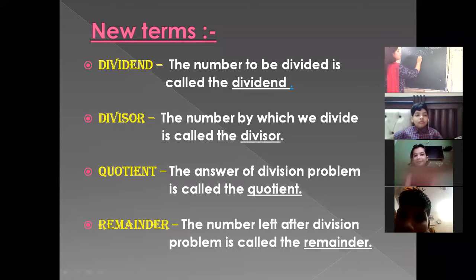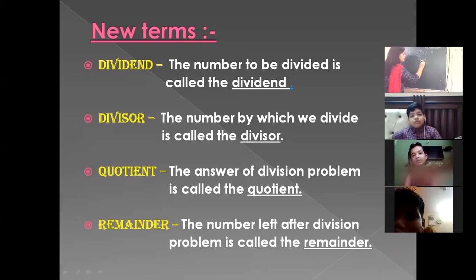Okay, so this is called dividend, and beta, this is the sign for division. The dividend will always come under this particular symbol, and the divisor will come outside. Is it clear? Yes, ma'am.